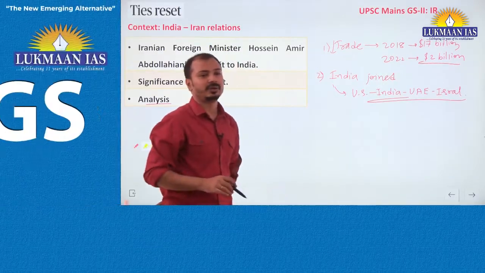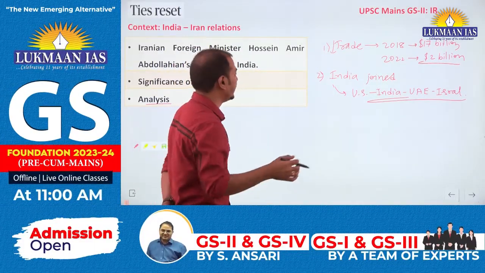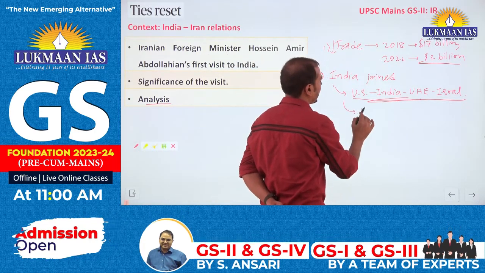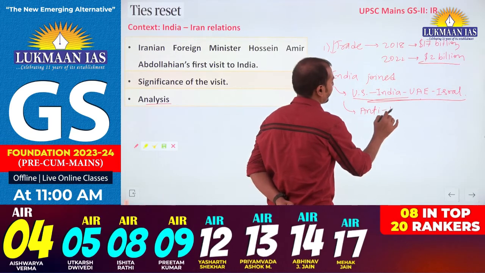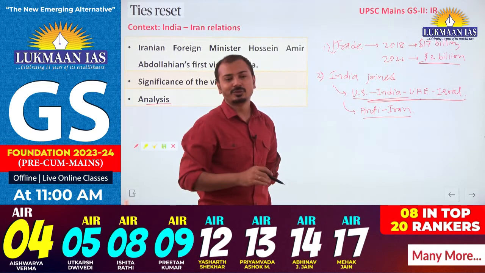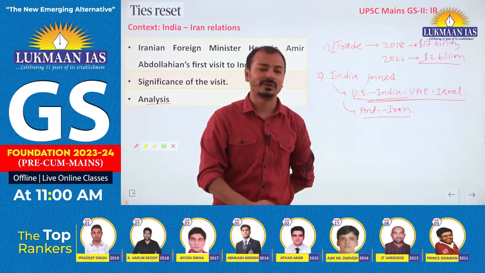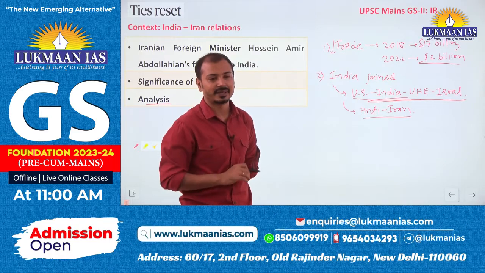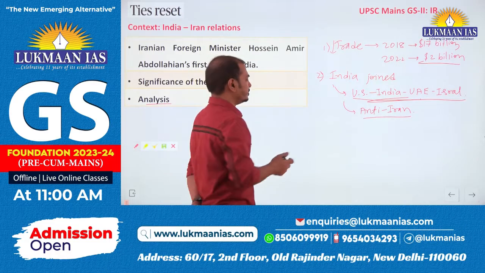Connectivity Quad, it is being called, or we can say trade Quad, in that grouping. So this is being considered an anti-Iran grouping. जैसे हम इधर वाला क्वाड एंटी चाइना बोलते हैं ना, तो इसको एंटी ईरान ग्रुपिंग बोल के बोला जाता है, and India is being part of this. Again it is, we can say, a contention, right?